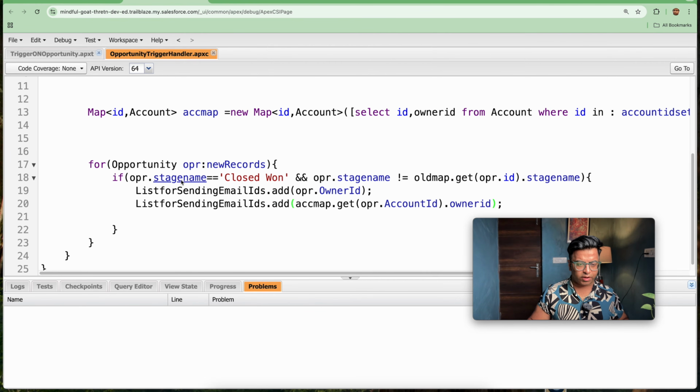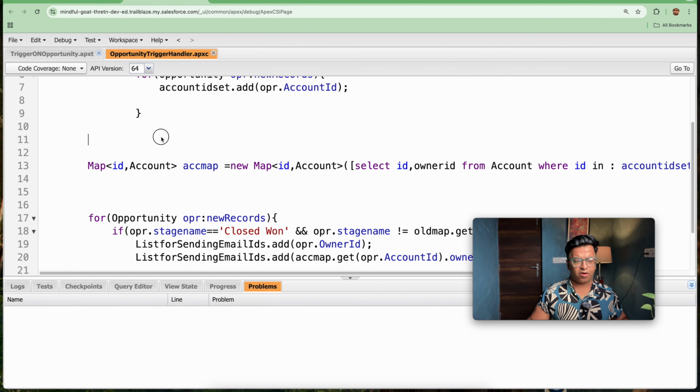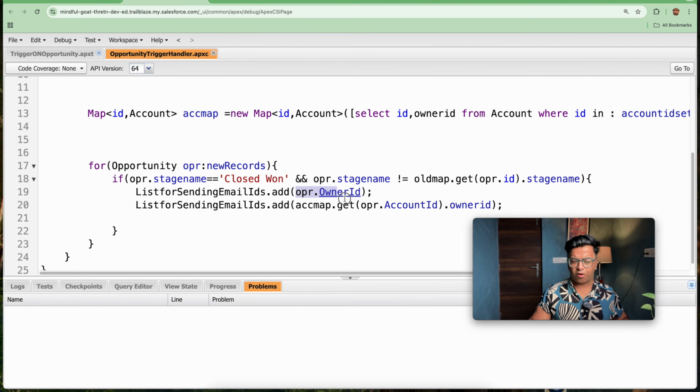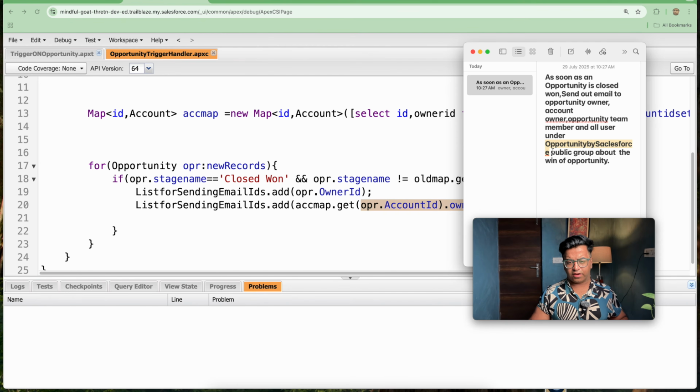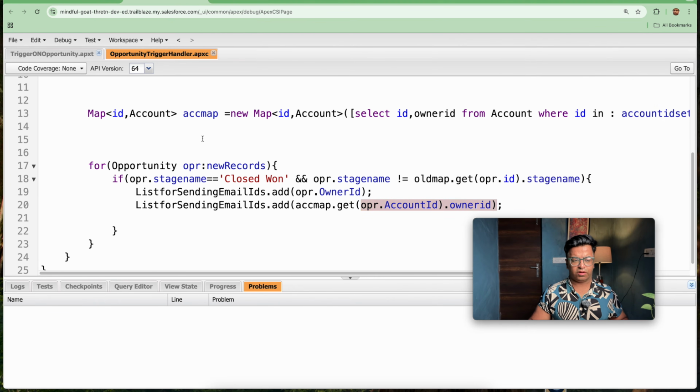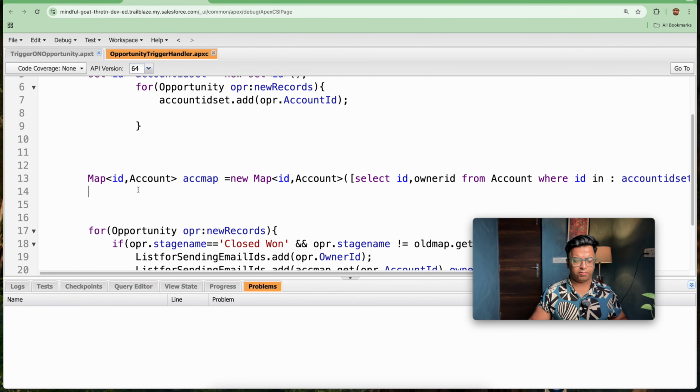So I will be querying my opportunity team members as well. So our two things are done. Opportunity owner ID is done. Account owner ID is done. So third point, if we go on the trigger, we will be seeing opportunity team members. So let's query for opportunity team member.